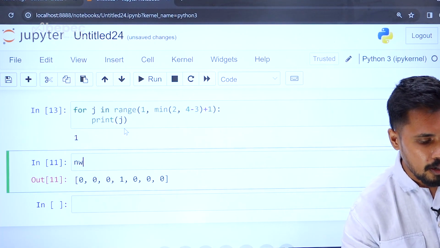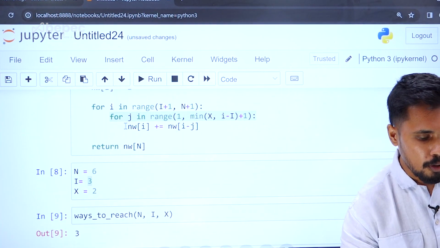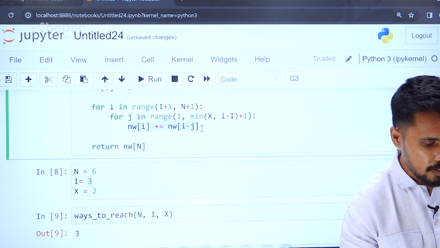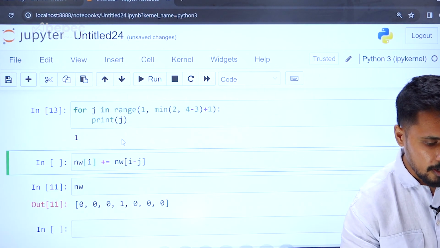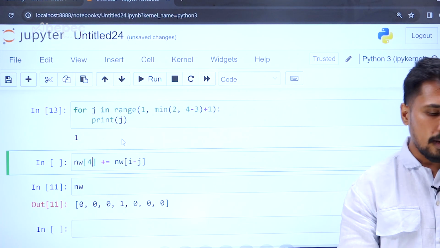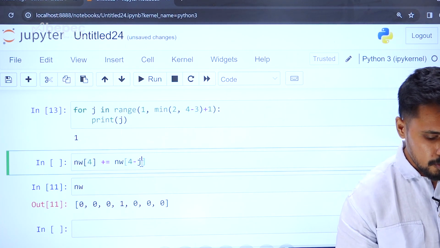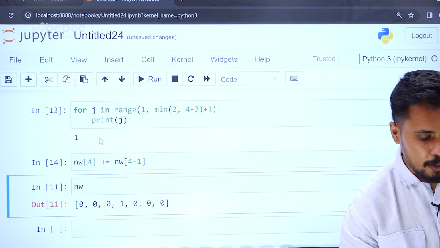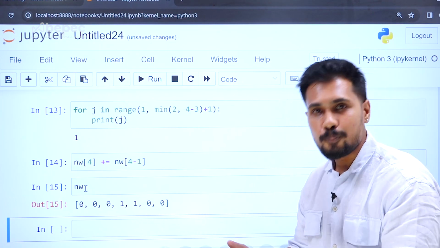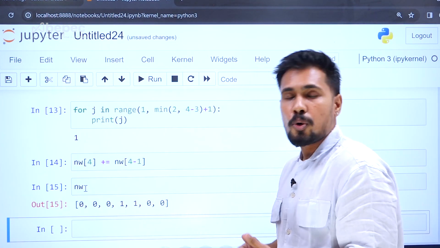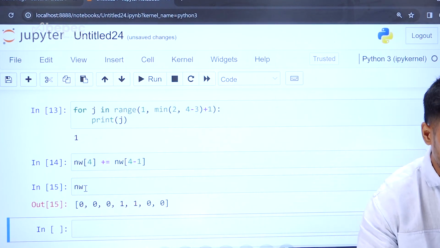Now I want to update this array. In order to update, we have written this small command: nw of i, so this one, nw of i, where i value is 4, and here nw of i minus j, where your i value is 4 minus the j value, which is going to be 1. Let me run it, and now let me print nw. Now you can see we made another move. So we were at stone 3 and we made another move to stone 4.